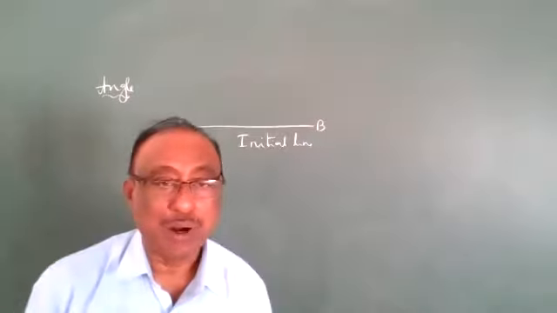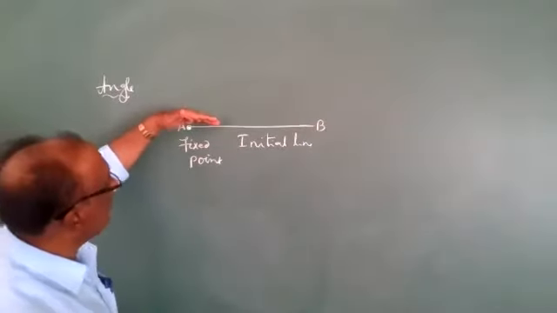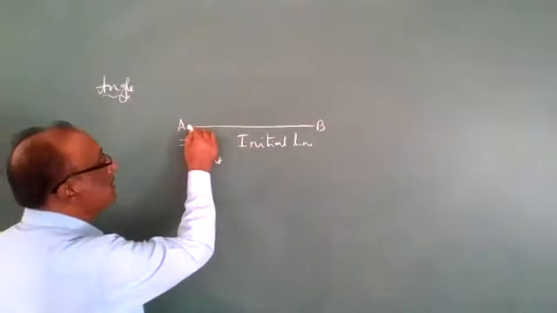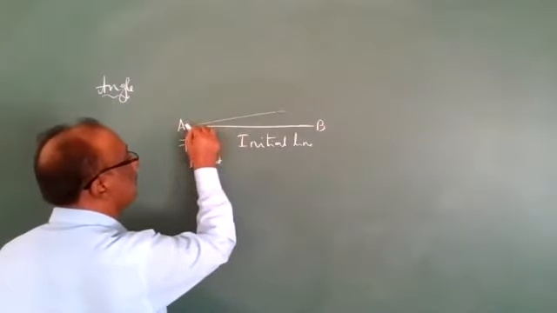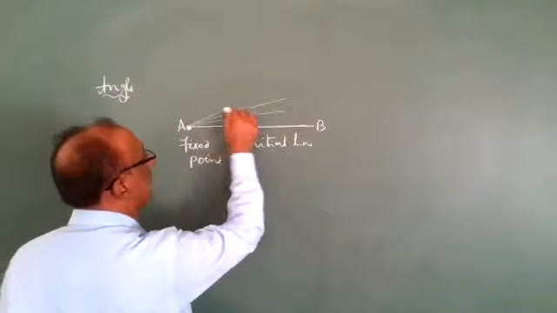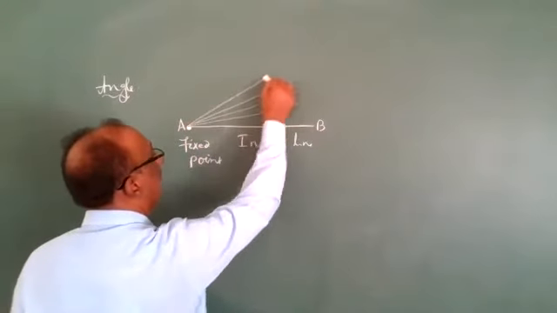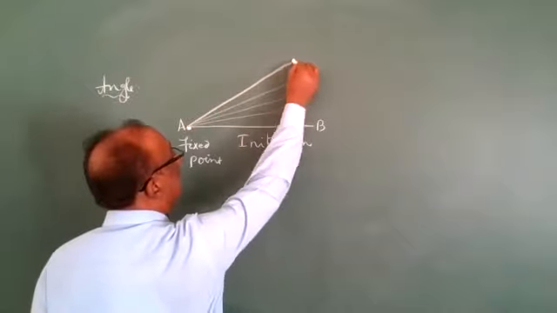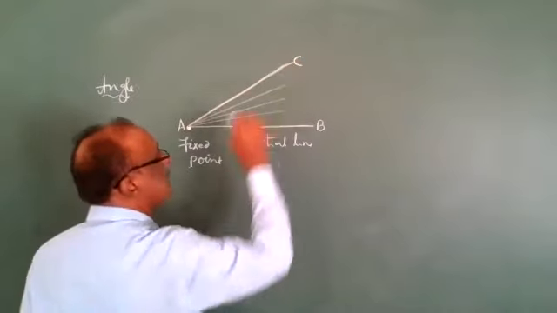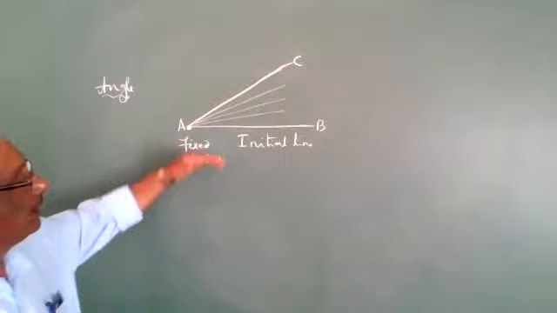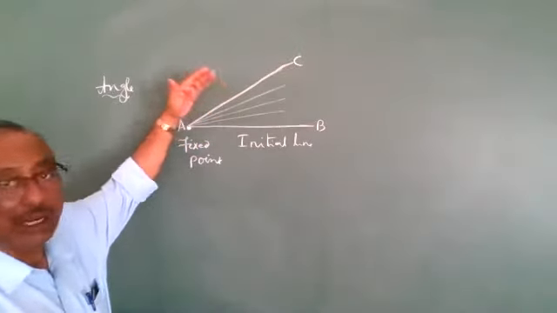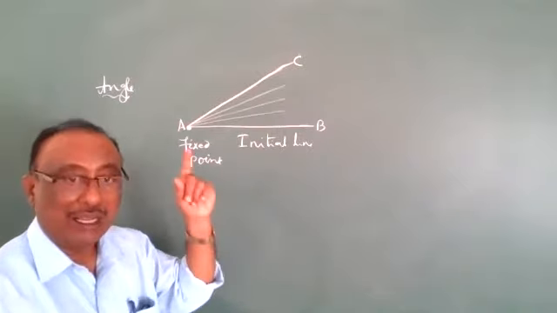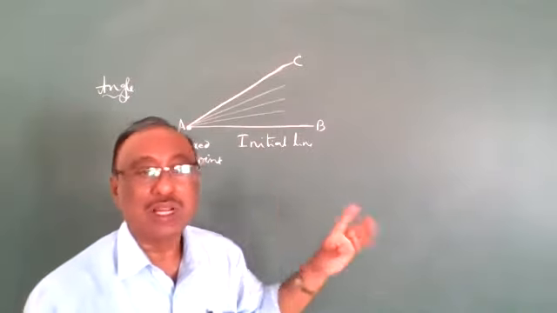From the fixed point, the line is slowly rotating, and after rotating it stops at one ending point. So AC is the terminal line. It is slowly rotating, so AC is the terminal line, ending line or rotational line.